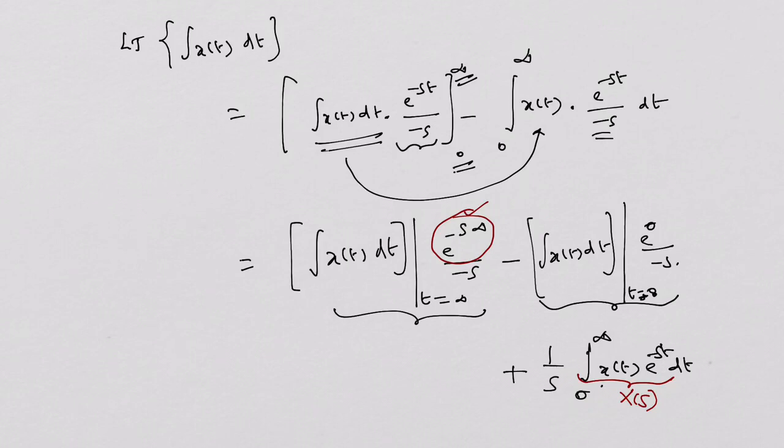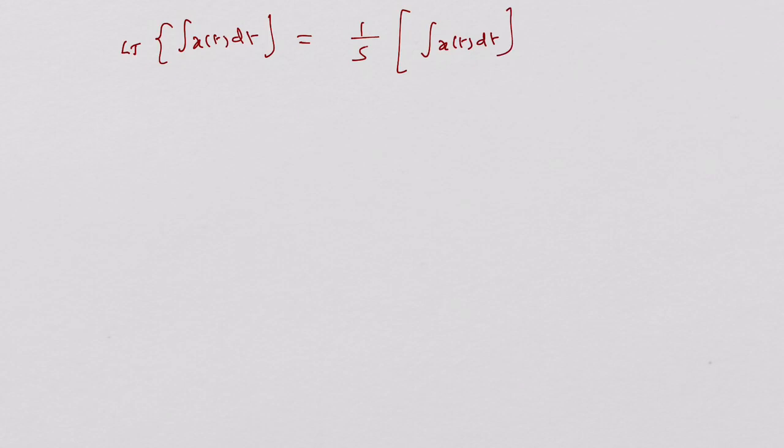Let me write the final answer. Laplace transform of the result of integration x of t dt is given by 1 by s integral x of t dt, where the lower limit value is t equal to 0. Whereas for the second factor, you have 1 by s integral 0 to infinity x of t into e power minus st dt.